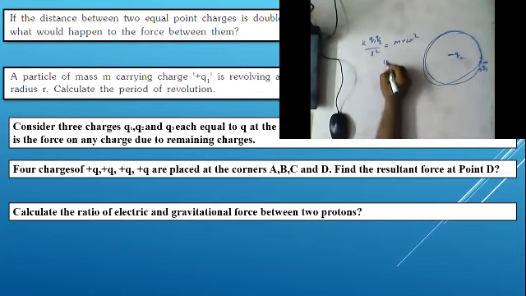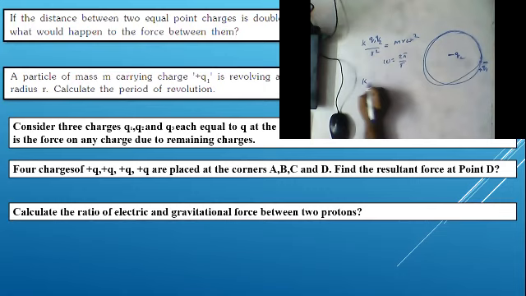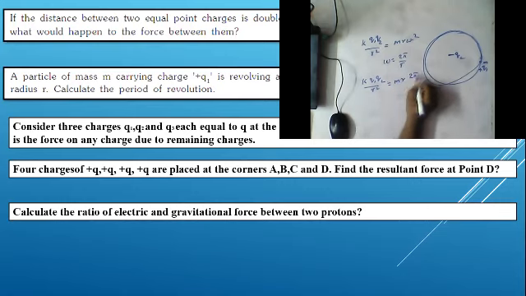But omega is equal to what, guys? 2 pi by T. So we can write this as k q1 q2 by r square is equal to m into r into 2 pi by T whole square.